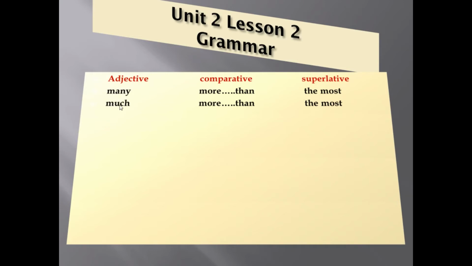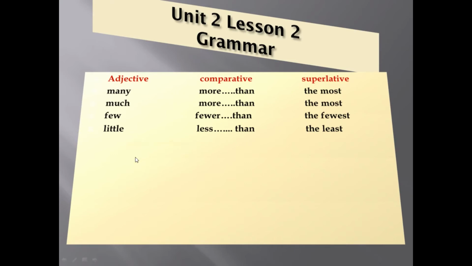Both many and much in comparative are more than, and in superlative are the most. But few is the opposite of many, and we use it with countable nouns. In comparative form, we use fewer than. In superlative, the fewest. But little: less than, the least.